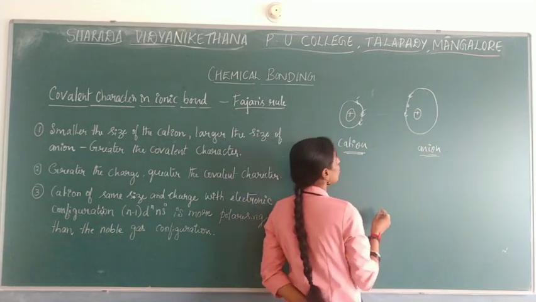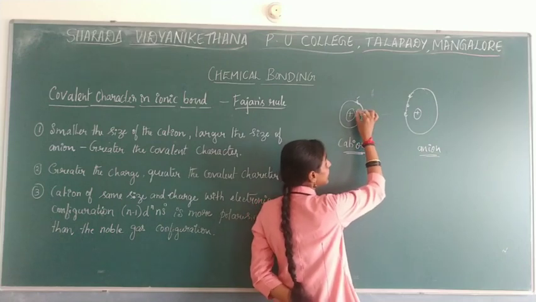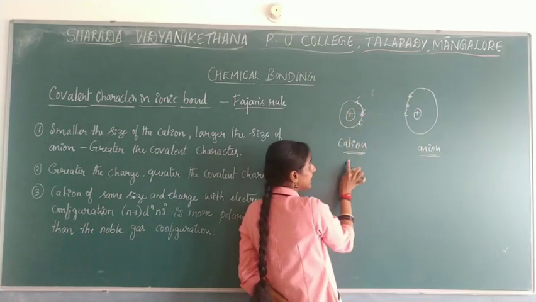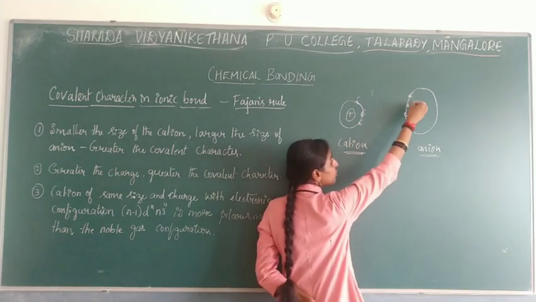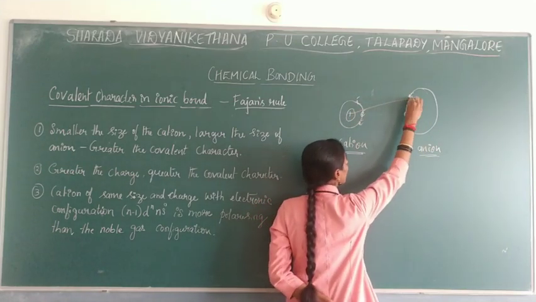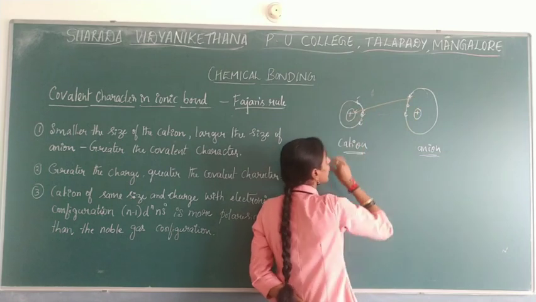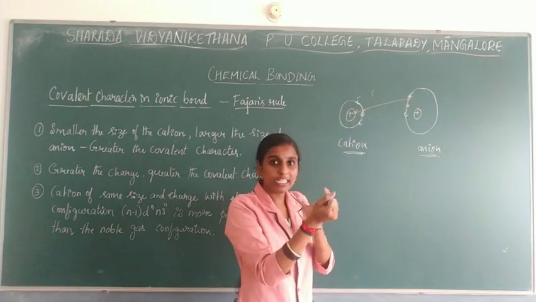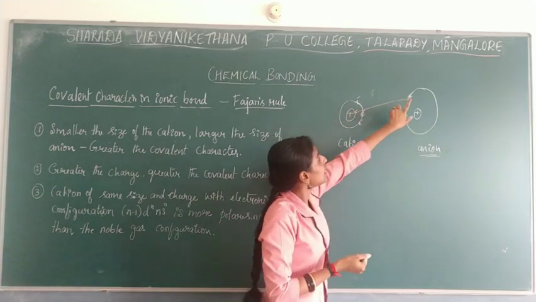So now here what will happen? There will be an attraction force between the nucleus of the cation as well as the electron which is present in the anion. Why? This is negative charge and this is positive charge, so attraction will take place between these two.